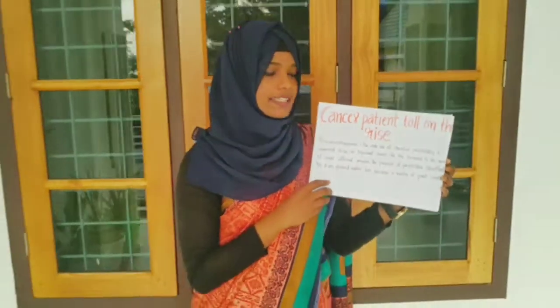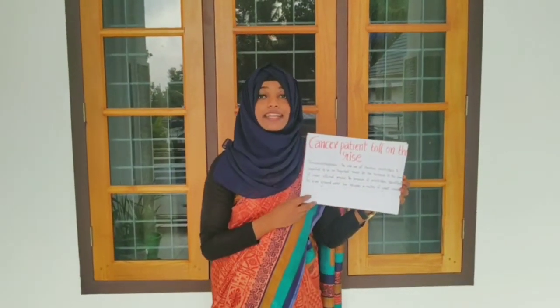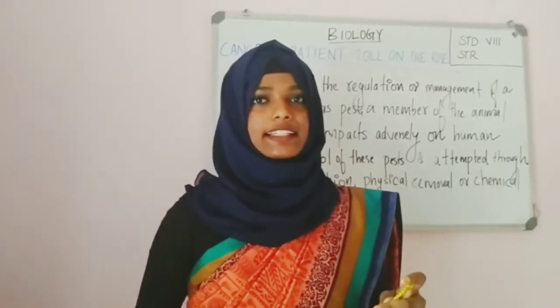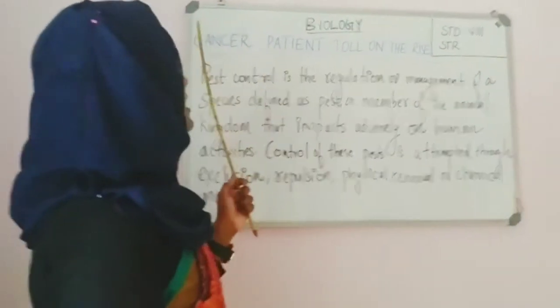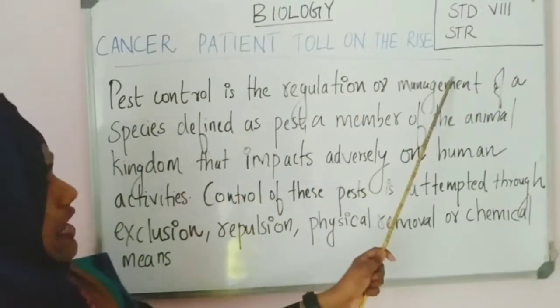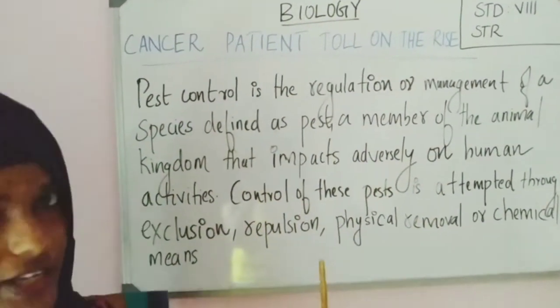What did you understand through this article? We need to control pests in an eco-friendly manner. Okay? So, through that article, what did you understand? That is the article name, Cancer Patients Toll on the Rise. This is the summary about it.